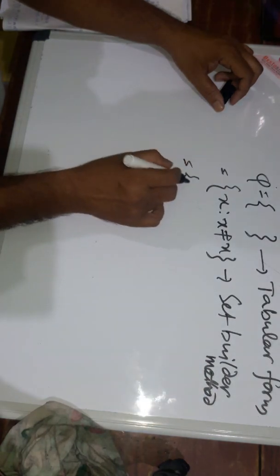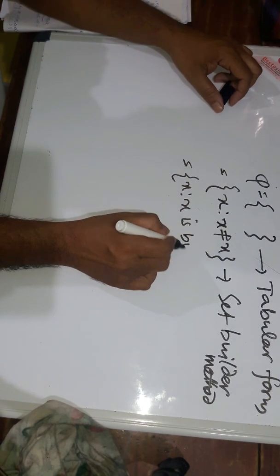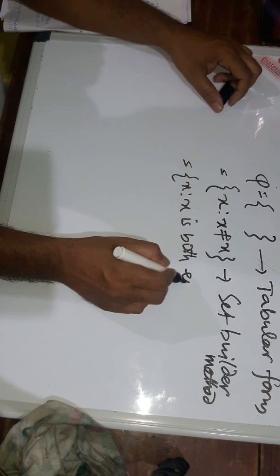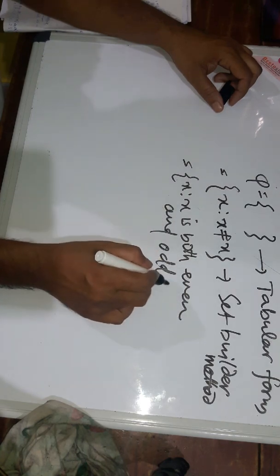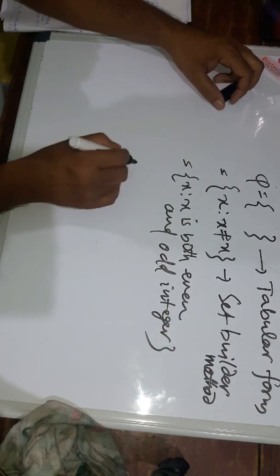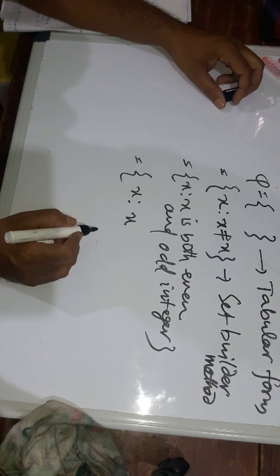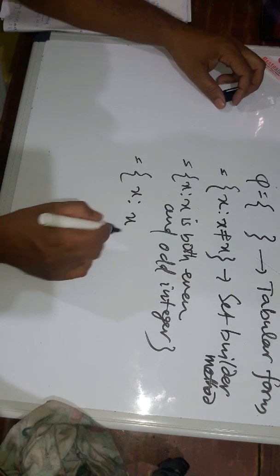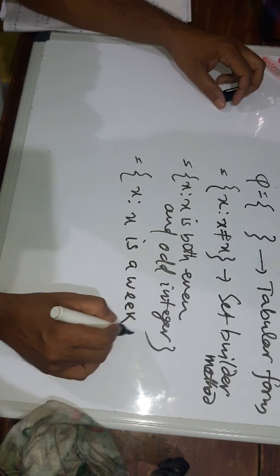We can also write x such that x is both an even and odd integer. Or x such that x is a week of 10 days.